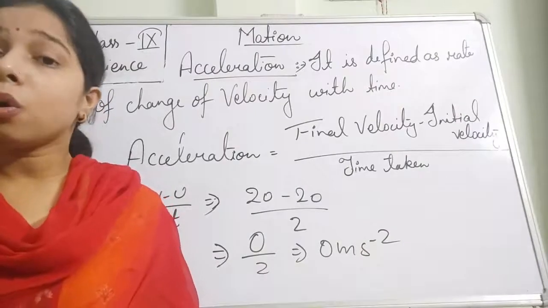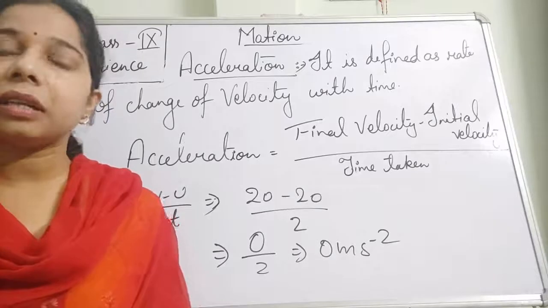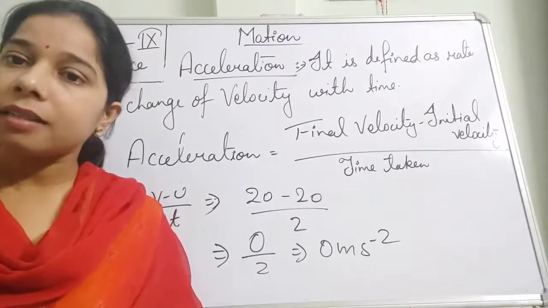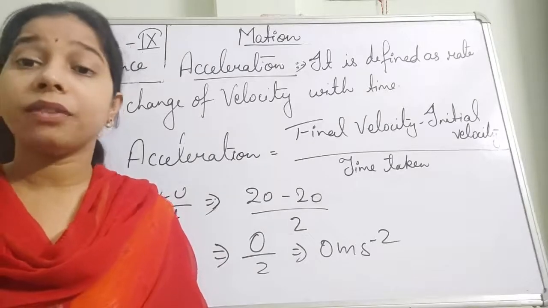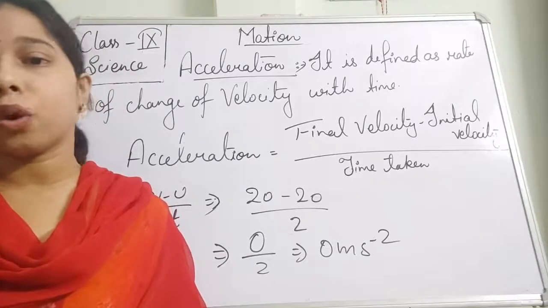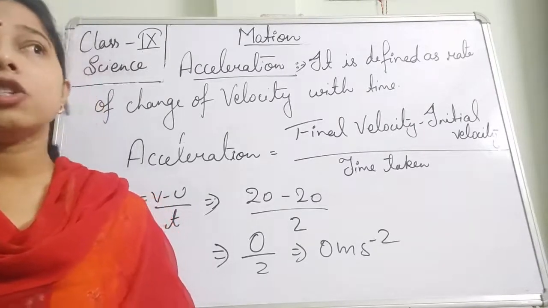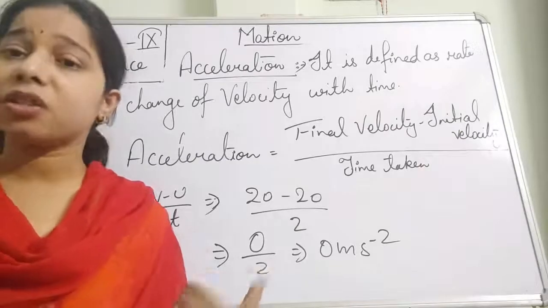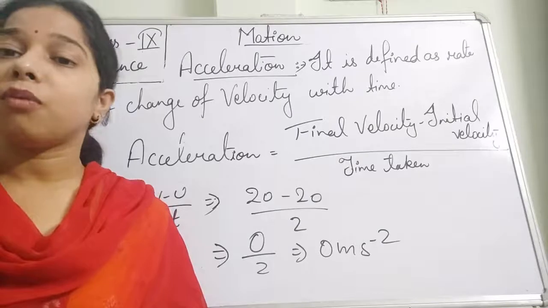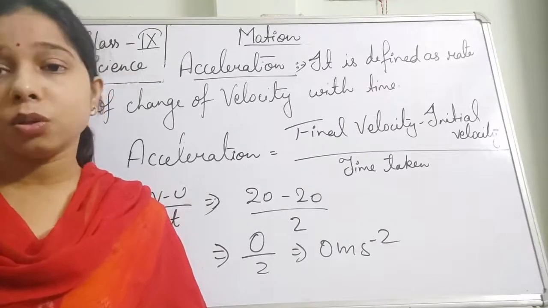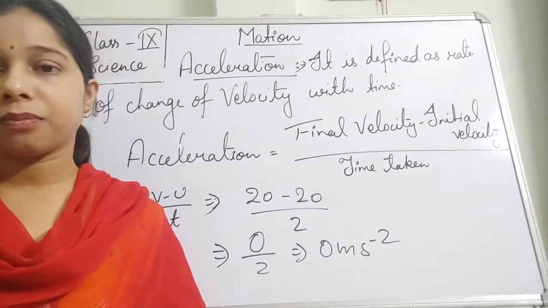So what will be the condition, students, if the object is moving in a straight line? At that time, the magnitude of the speed and the velocity will be equal. But if it is not moving in a straight line, but changes direction or comes back to the initial position, at that time the magnitudes of the speed and the velocity differ from each other.